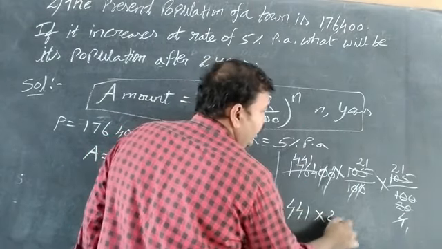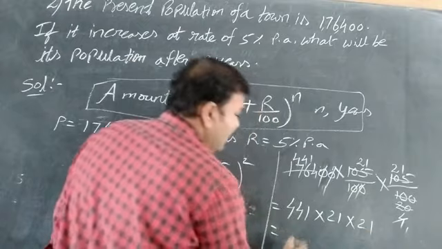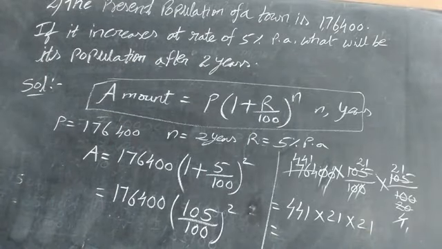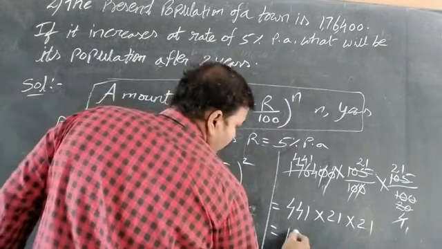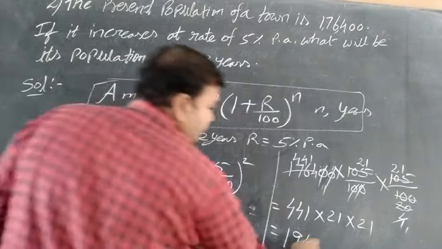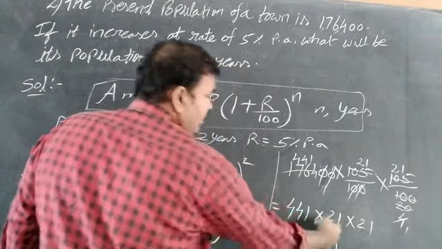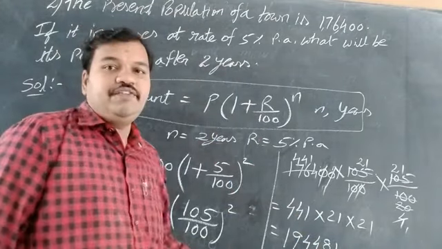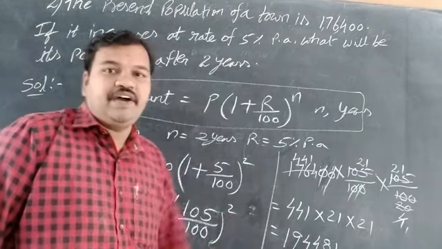441 into 21 into 21. Multiplication: 21 times 21 is 441, so 441 into 441 is 1,94,481.